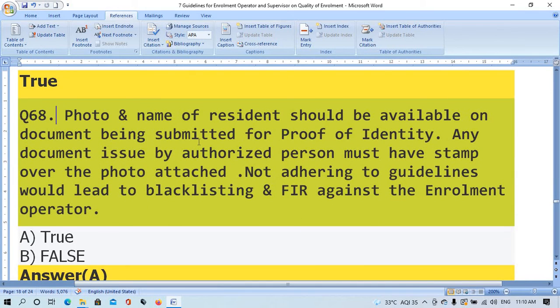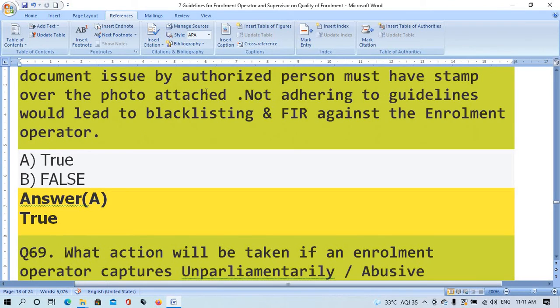Question number 68. Photo and name of resident should be available on the document being submitted for proof of identity. Any document issued by an authorized person must have a stamp over the photo attached. Not adhering to guidelines would lead to blacklisting and FIR against the enrollment operator. Option A true, option B false. The right answer is option A, true.